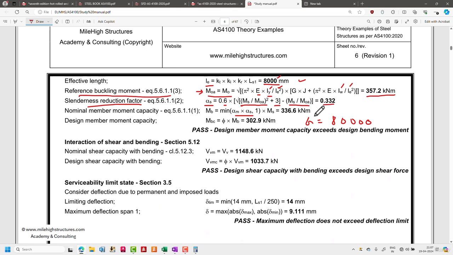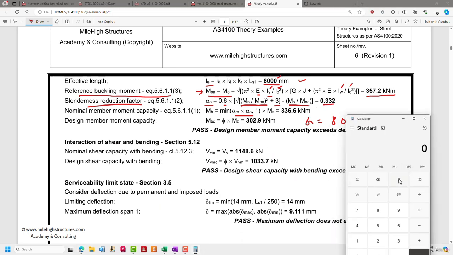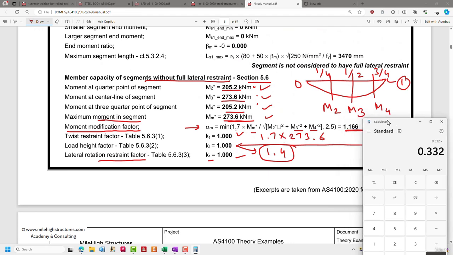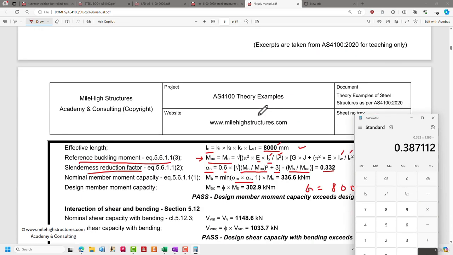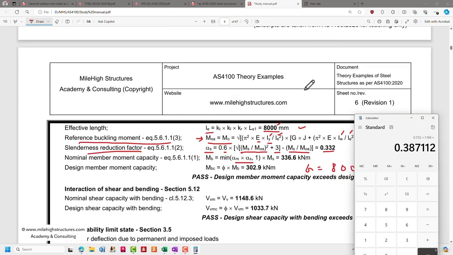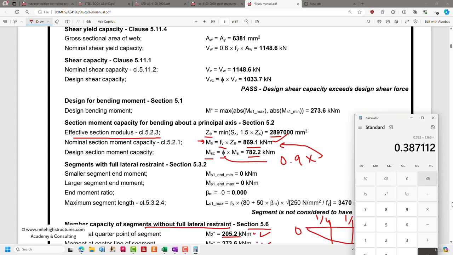And when we multiply both of them, let us just calculate alpha m into alpha s. So alpha s is 0.332 and alpha m is basically 1.166. So this number comes out to be 0.387, and that again needs to be multiplied with Ms. So our Ms value was approximately 869.1.